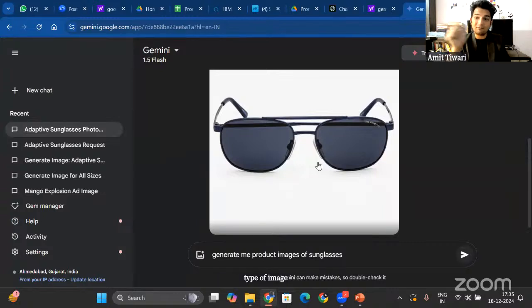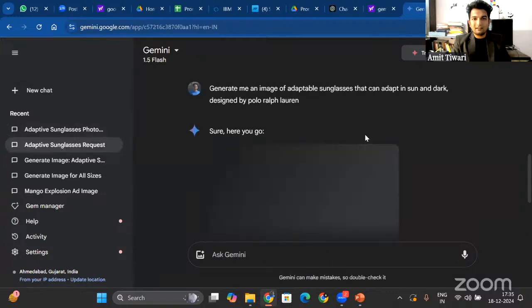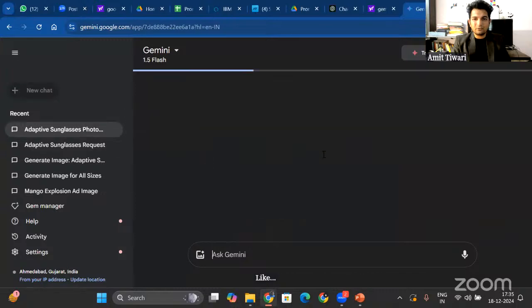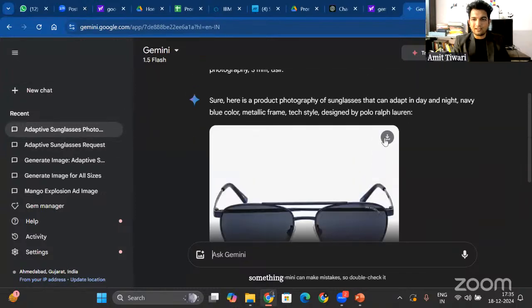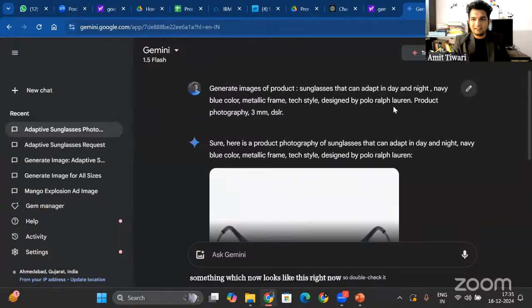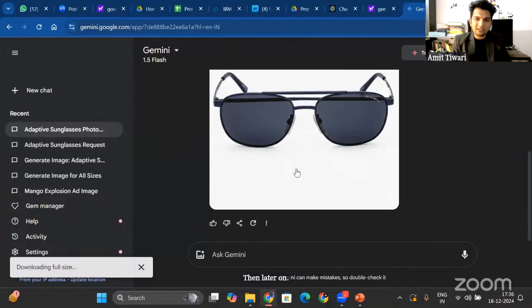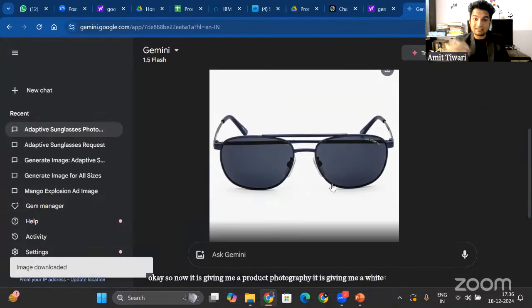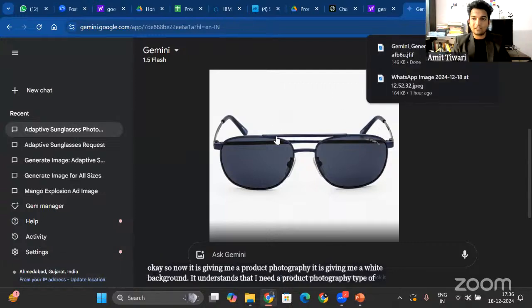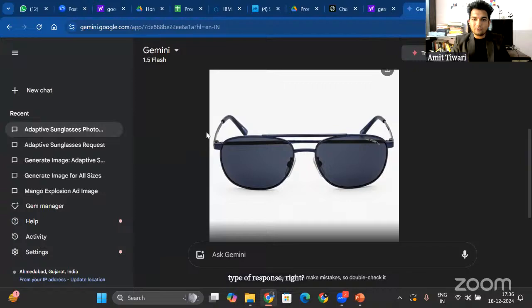It was giving me images which were like this, to something which now looks like this, right? And I think I should just download them so that I can compare them later on. Now it is giving me product photography. It is giving me a white background. It understands that I need a product photography type of response, right? Narrowed down to give me this by just specifying the format. So if you have got something like this, then share on the chat box.